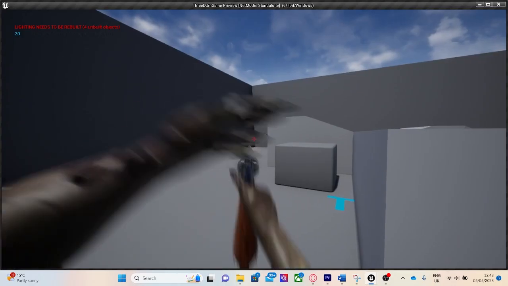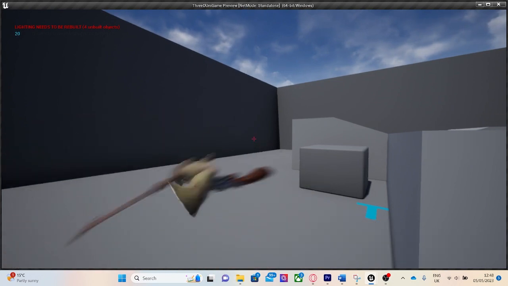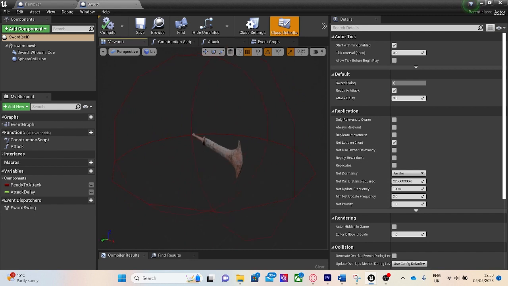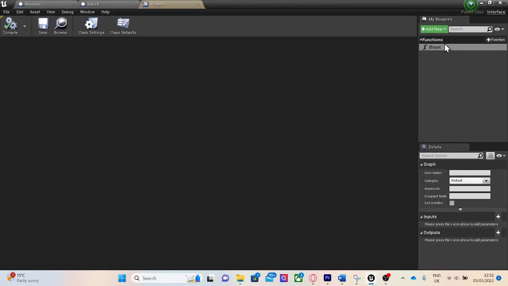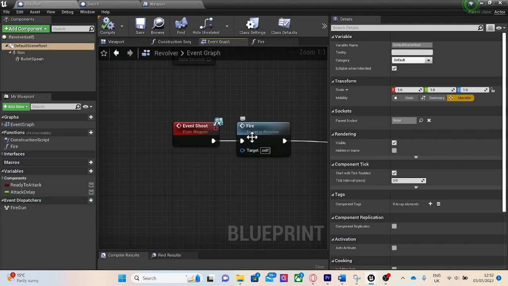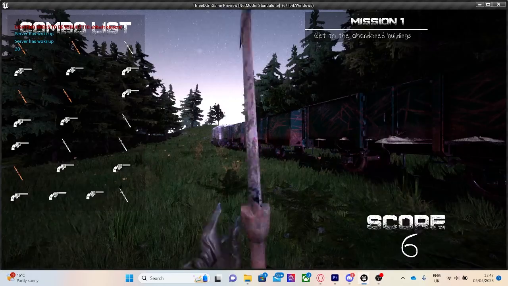Next, I added the ability for the player to attack. The player has 2 weapons they can attack with, the revolver and the sword. These weapons are their own actors which both implement a weapons interface. This allows the player script to call attack on the current equipped weapon and the weapon actor will take care of the rest. To encourage the player to use different weapons, I added a combo system.